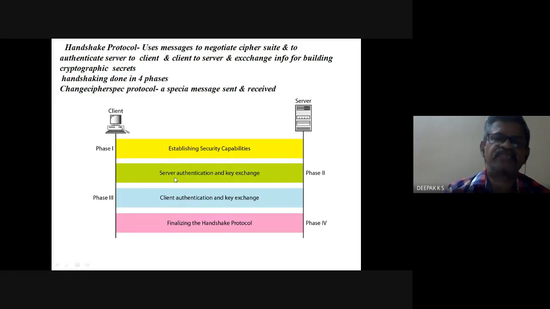So this is the exchange of messages. All these four phases are to be established for the security. So finally, we have finalized the handshake protocol by the end of phase 4. All these cipher suite parameters, everything, are exchanged in 4 phases in this handshake protocol.